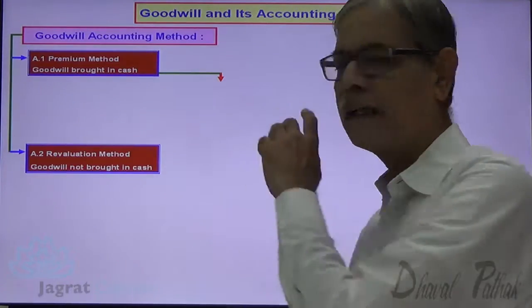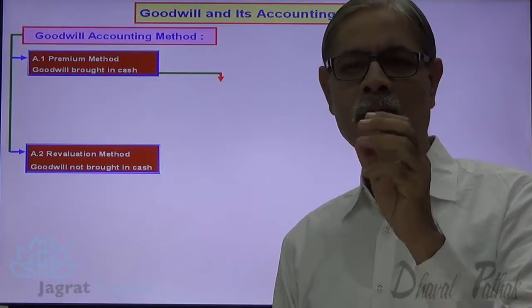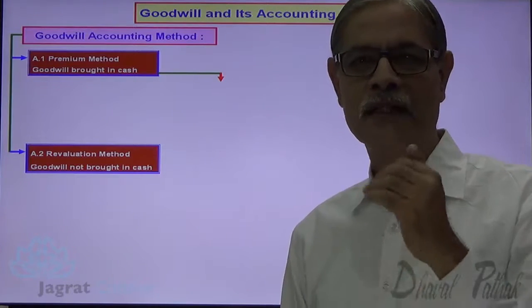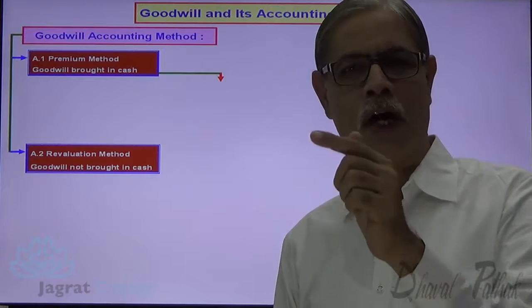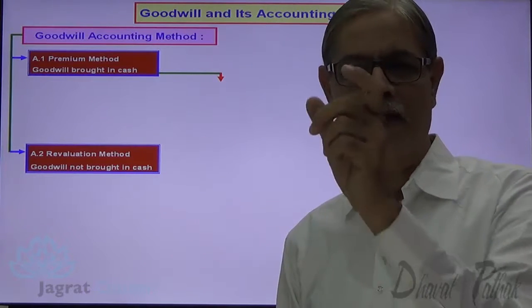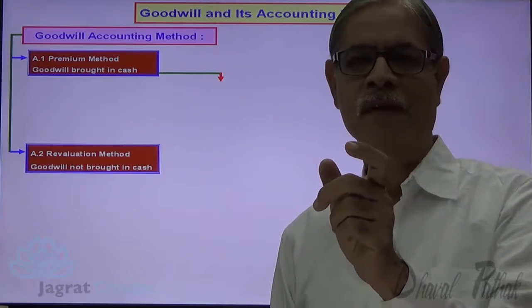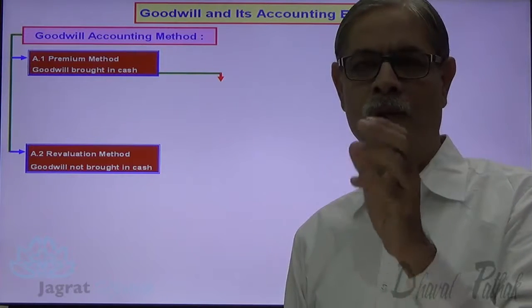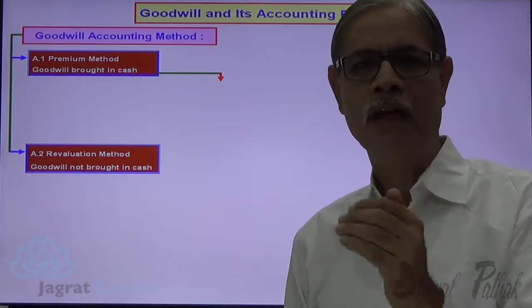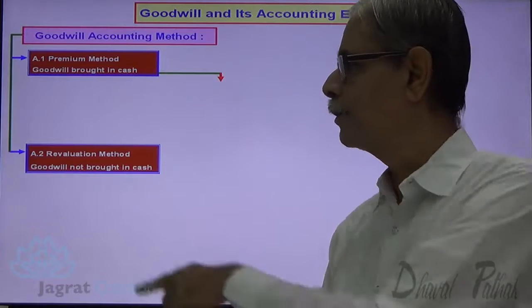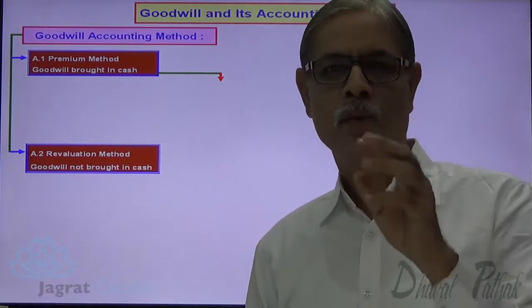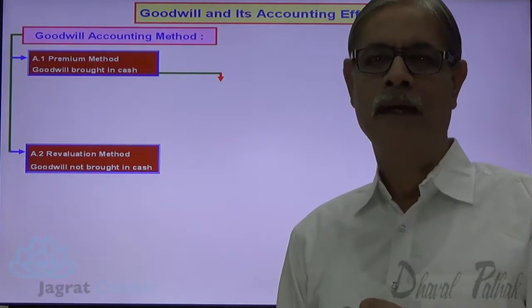Goodwill not brought in cash when a new partner is admitted in a partnership firm and he is not bringing a specific amount for goodwill. He is not bringing in cash the goodwill amount. In such situation, you are advised to apply the revaluation method.